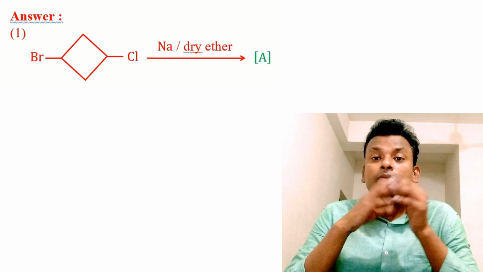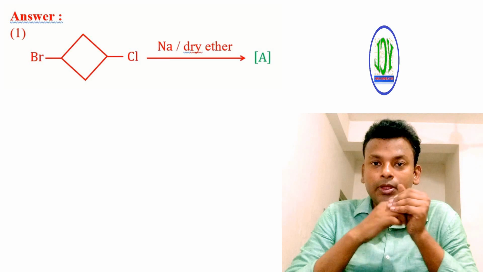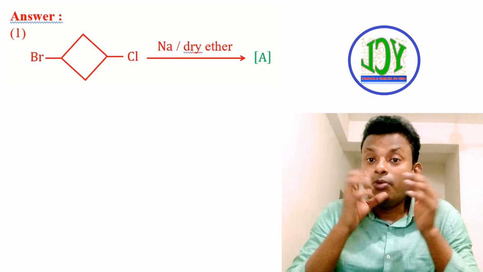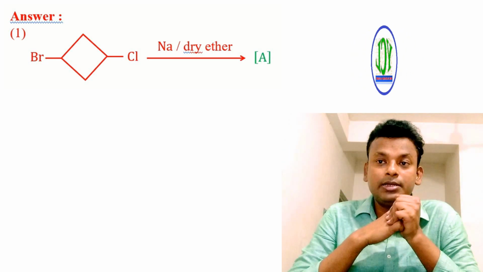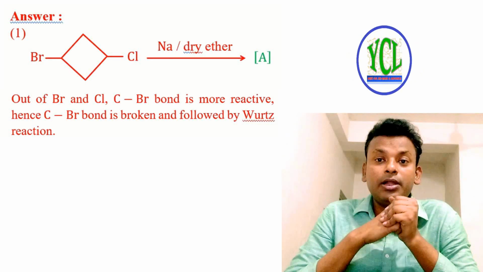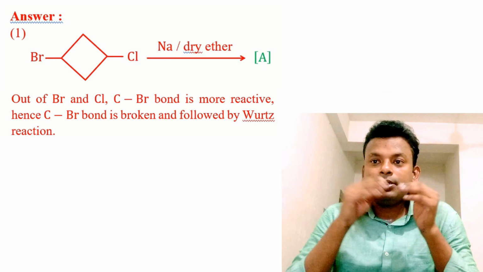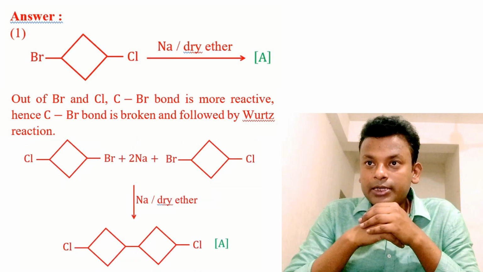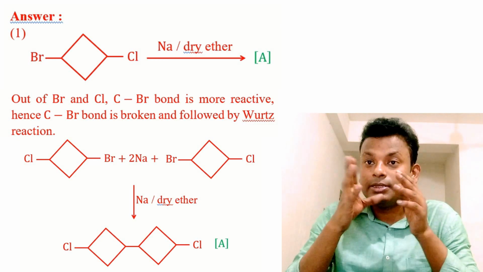Here this compound has two types of halide bond, that is a C-Cl bond and a C-Br bond. We see now which bond is more reactive. Means here bromine and chlorine atoms are present, and out of bromine and chlorine, the C-Br bond is more reactive than the C-Cl bond. Hence the C-Br bond is broken, followed by the Wurtz reaction. The final product is this, that is, A is this compound.